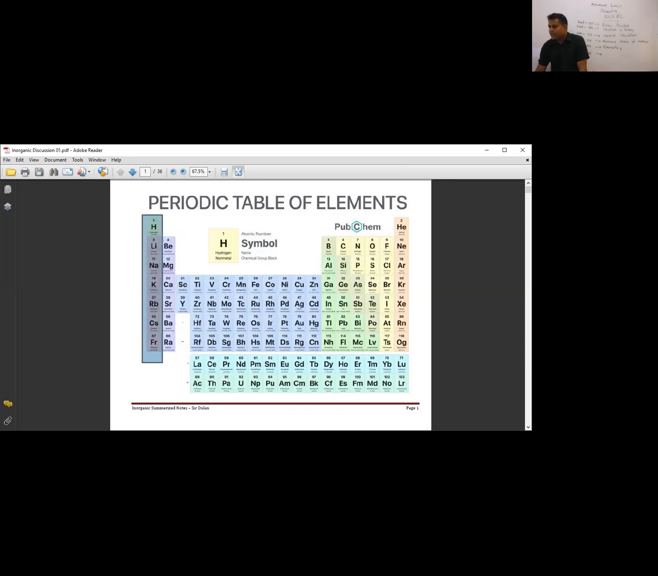Downwards the group. Group 1: lithium, sodium, potassium, rubidium, cesium, francium. Group 2: beryllium, magnesium, calcium, strontium, barium, radium. Group 3: boron, aluminium, gallium, indium, thallium. Group 4: carbon, silicon, germanium, tin, lead. Group 5: nitrogen, phosphorus, arsenic, antimony, bismuth. Group 6: oxygen, sulfur, selenium, tellurium, polonium. Group 7: fluorine, chlorine, bromine, iodine, astatine. Group 8: helium, neon, argon, krypton, xenon, radon. Clear? Likewise we have to study.